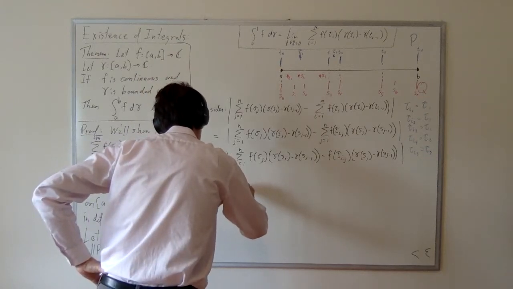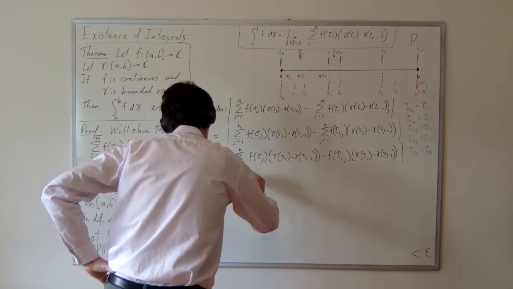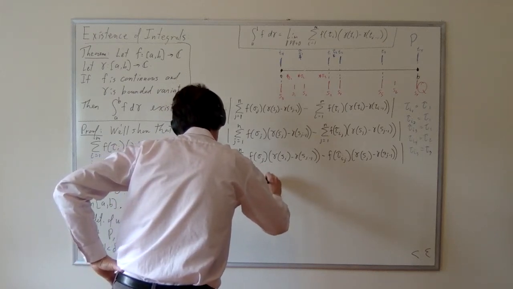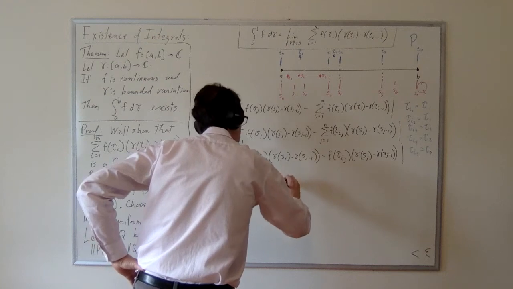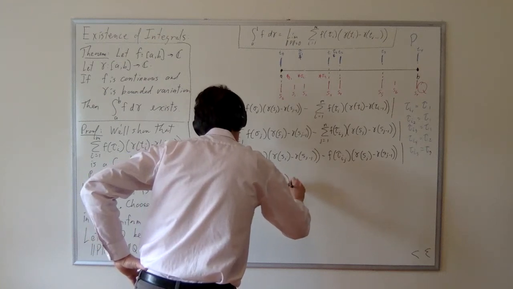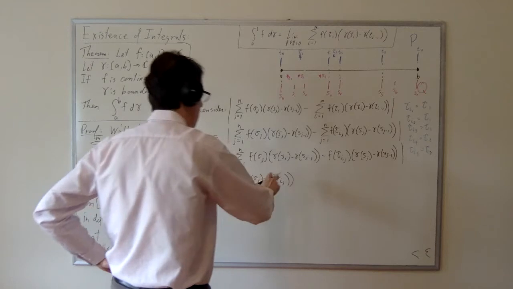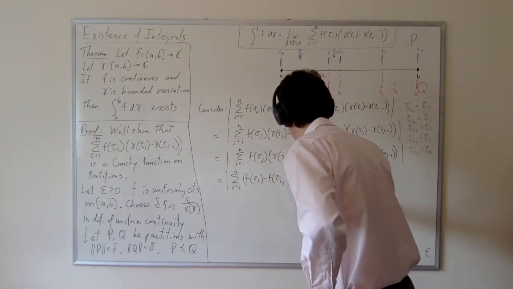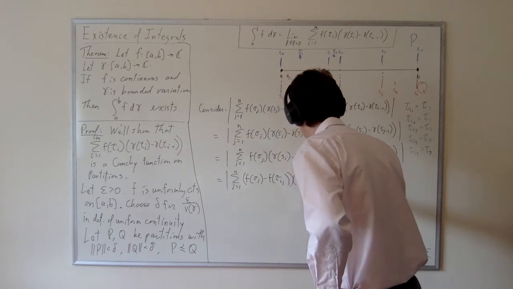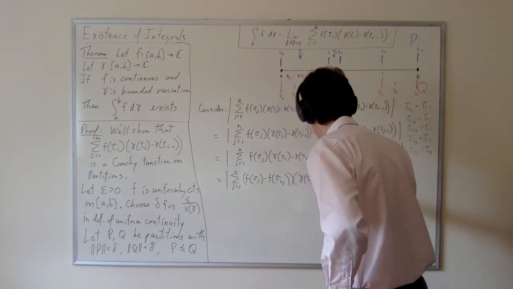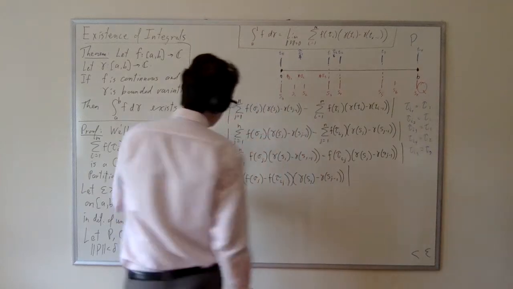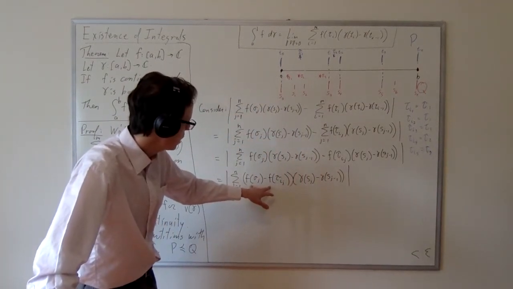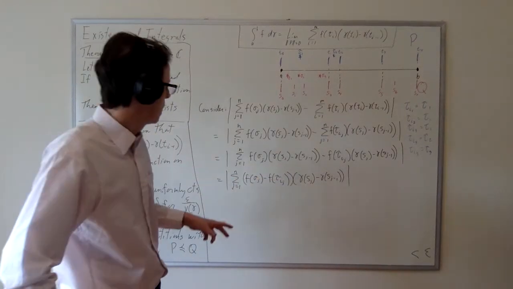So modulus sum j equals 1 to n of, what do we get? F of sigma sub j minus f of tau sub I sub j, and then times gamma of sj minus gamma of sj minus 1 modulus. Now notice that these are basically the values of the function f sampled at two different points.